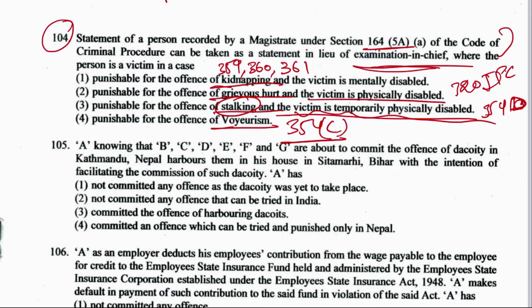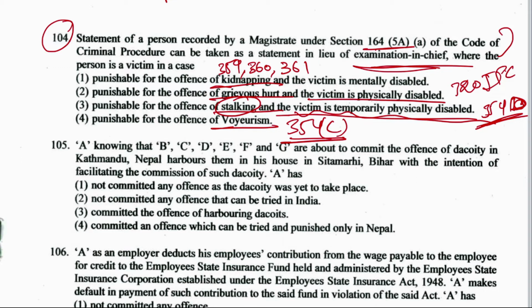And if you see the clause A of the same section, then it is mentioned that in the cases punishable under section 354, 354A, 354B, C and D. So here in the options, which sections are given? 354D and C. Okay, and furthermore it is given that section 376, which is not here in the question.